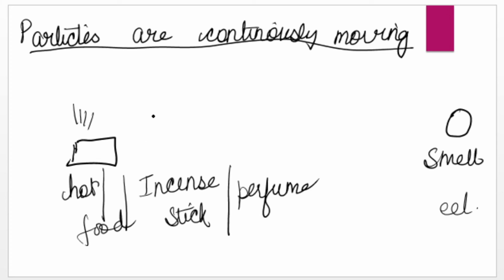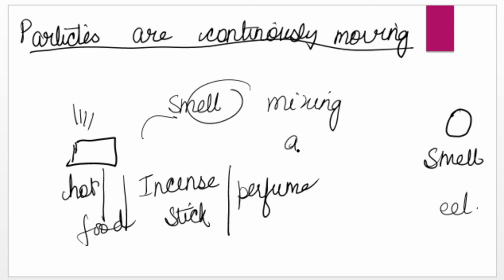Again, the smell particles are moving. They are moving and mixing with air, and they are traveling from this corner of the room to you, and that's why you are able to feel the smell. If they are stable, if they are not moving, then obviously you will not be able to feel the smell at the other corner of the room.